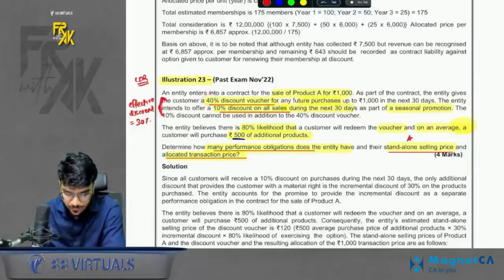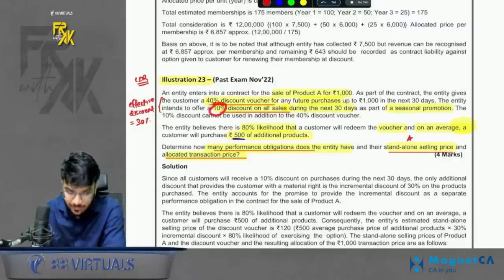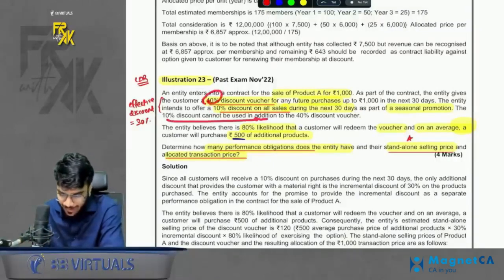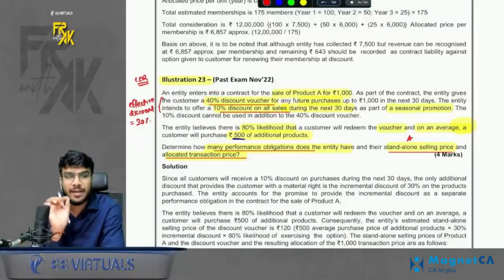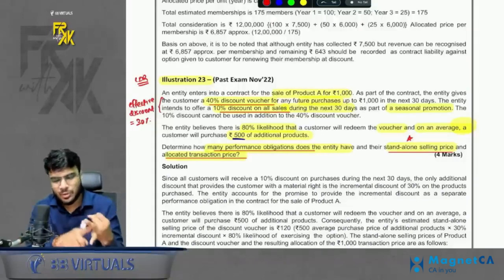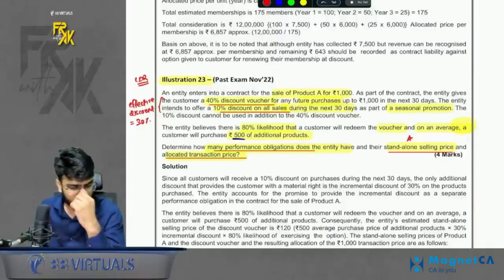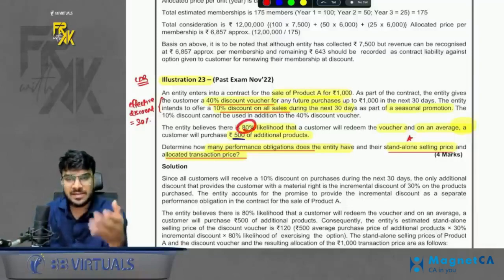In the next line, they say 10% discount we give to everyone only. 40% voucher we have exclusively. 10% it gives to all the customers. And this 40% cannot be availed in addition to 10%. That means effectively how much discount voucher did you get? 30% only. How come 30%? See, 40% voucher you have. 10% voucher to everyone in this world has. So effectively you are getting extra voucher 30% only. Okay. Probability of availing is 80%.